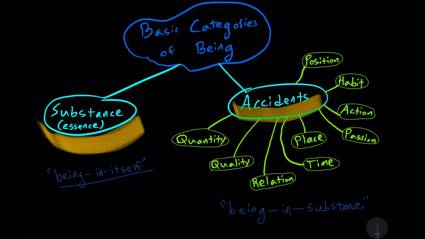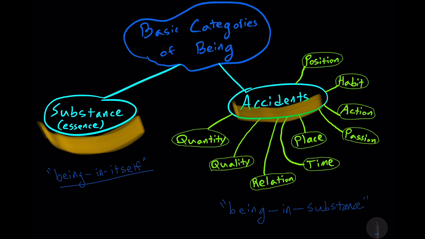An accident is that which exists not in itself, but only in another. Take Socrates' height. It's an accident. It doesn't exist in itself, since it exists only as an attribute of the substance Socrates. In fact, all accidents depend upon substances. Without a substance to be in, so to speak, no accidents would exist.